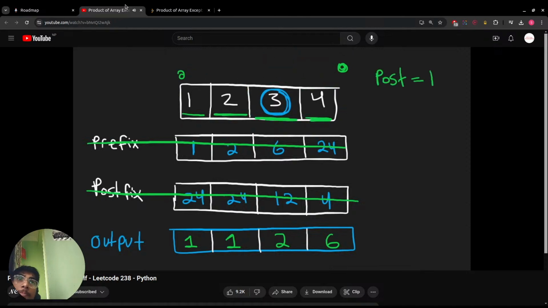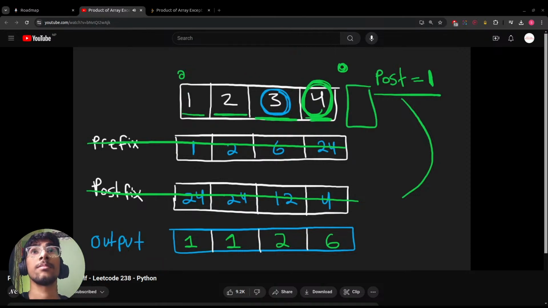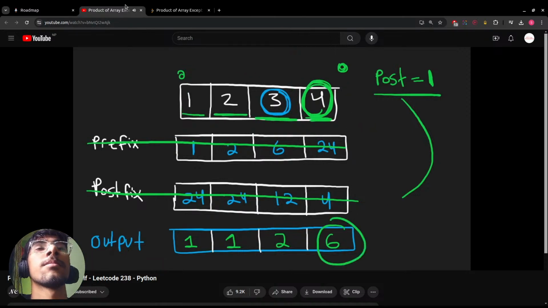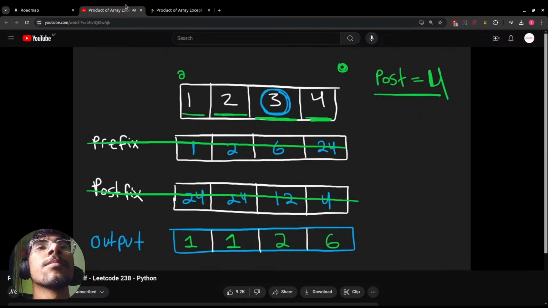Once again, the postfix is initially going to be set to 1. So what we're going to do is take the 1, which tells us the postfix up until this point, basically an empty thing. And that makes sense because for this value 4, we would want the prefix of it as well as the postfix. But there is no postfix, so that's just going to be a 1. So we can take that 1, multiply it by 6. So 6 is going to stay the same. So that's going to be the result value for this position. But then we're going to take 4 and multiply it by the 1 in our postfix. So our postfix is now going to be 4.